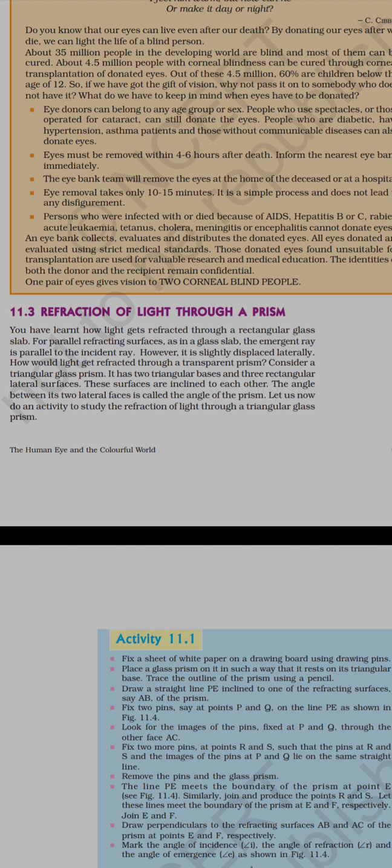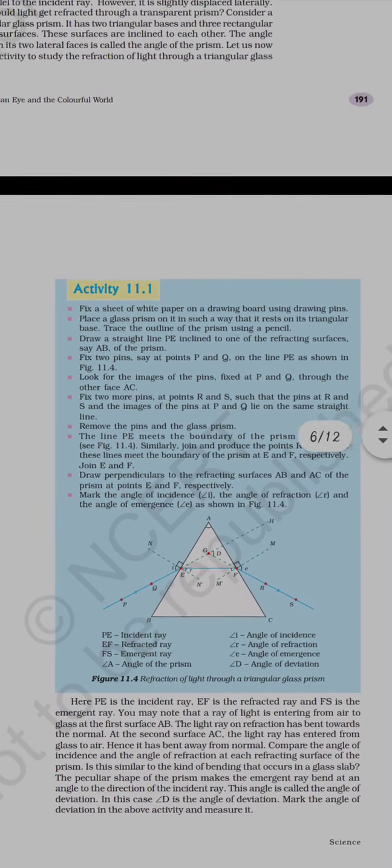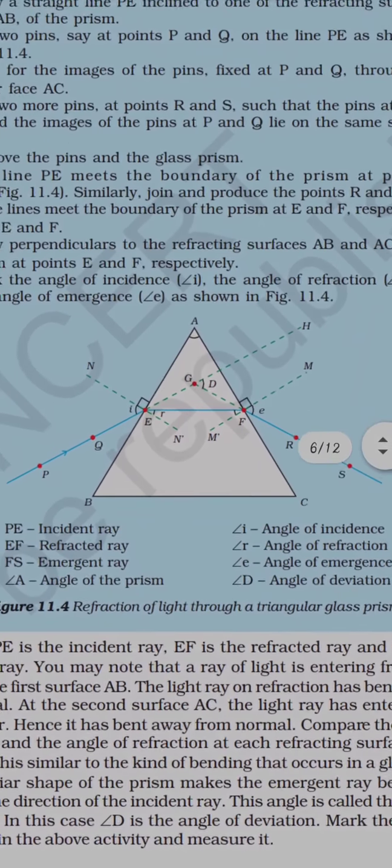So refraction is the part where the light moves away from or towards the normal through the prism. The angle between the two lateral faces through which the light enters and comes out is taken as the angle of the prism. So this is how the prism is, and here the refraction can be seen.